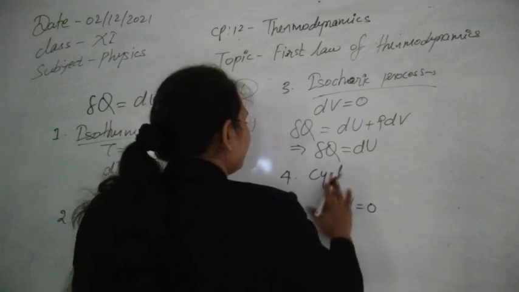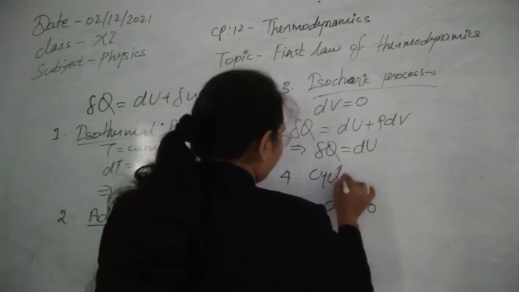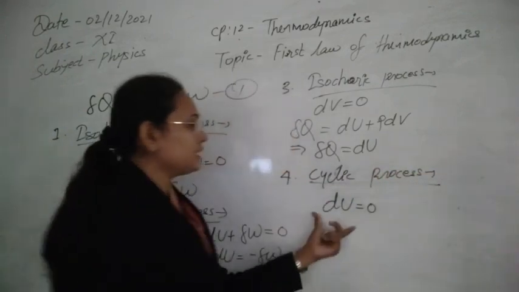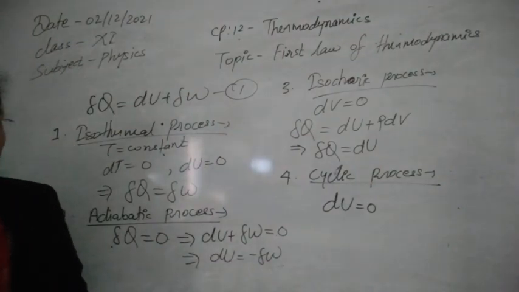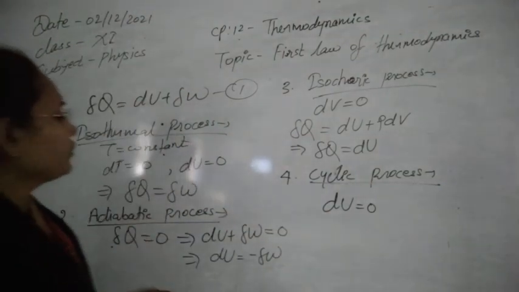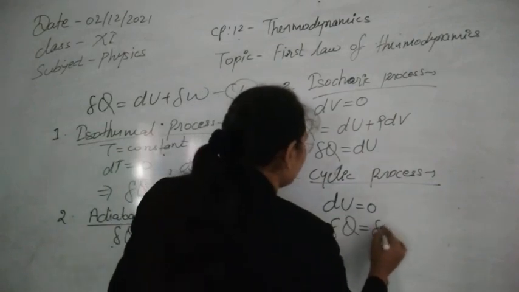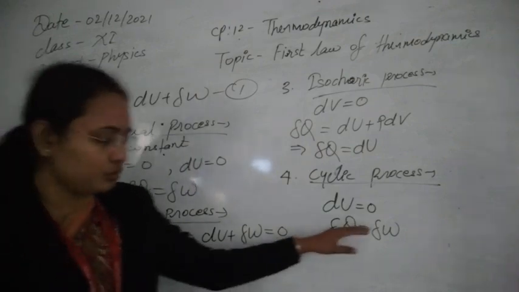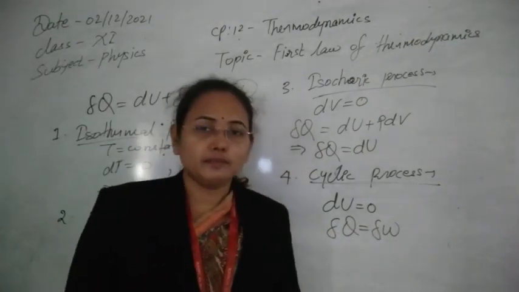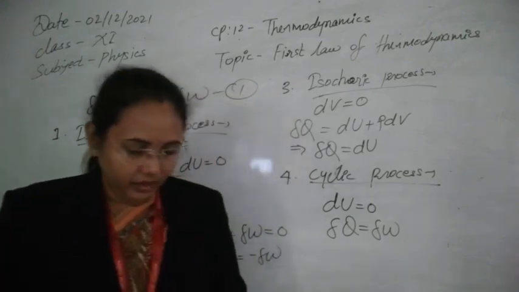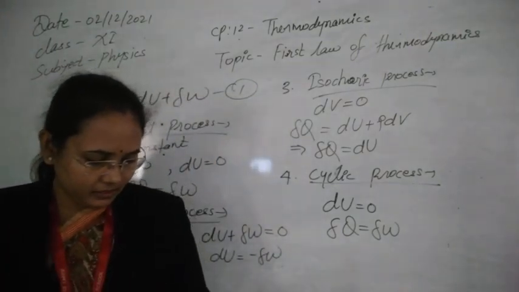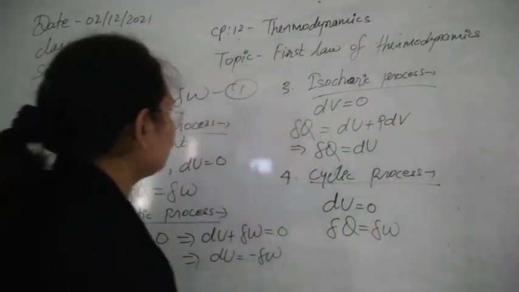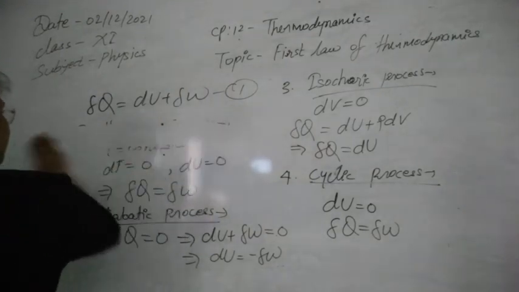It means that the change in internal energy will automatically become 0. So if the change in internal energy is 0, then delta Q will be equal to delta W. Whatever heat is supplied will be used to do the work here also. Next, after this, the next topic is free expansion. How can we understand free expansion by the first law of thermodynamics?